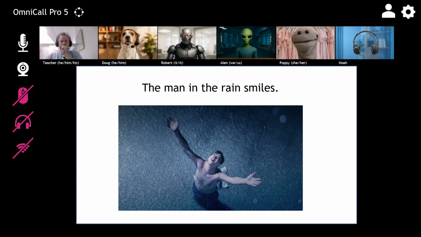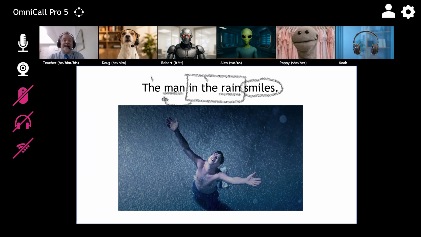Let's start with a couple of examples. Doug, I want you to go first. How would you mark down this sentence? I think I understand. Man and rain are nouns. Smiles is an action. There are two thes. In is a preposition, so I make a box. Then the box is information about man. Do I have it right?